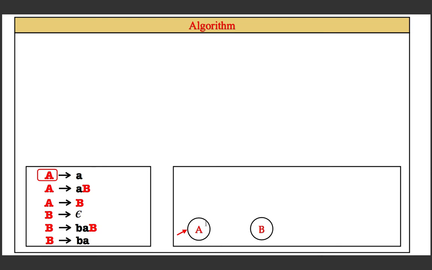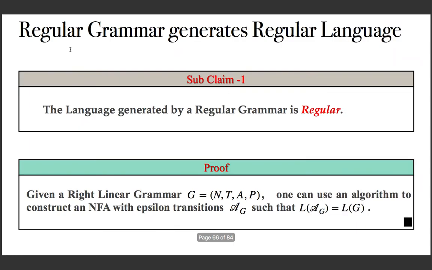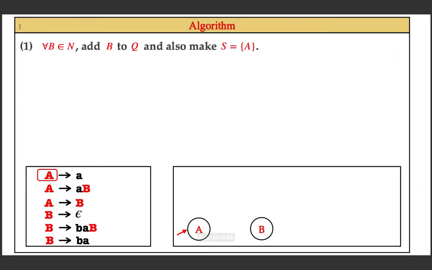So for each variable B in the set of variables, if you recall, this is the set of variables, for each variable in the grammar, make a state in the NFA. So make B a state in the NFA, and also make the start symbol the start state. And that's what we did.